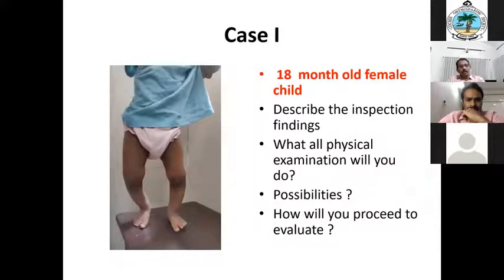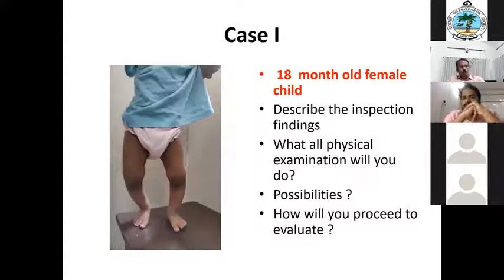But this physiological tibia vara disappears by which age? 2 years. By 2 years, this will disappear and goes to valgus deformity. And that may reach maximum by 4 years. And then it will decrease by 6 years to the normal valgus alignment. So that is usually what is normally happening. But the parents are saying that after the child started walking, there was a little delay and after this, the deformity appears to be increasing for them. Okay.